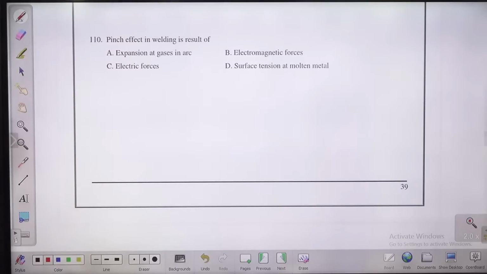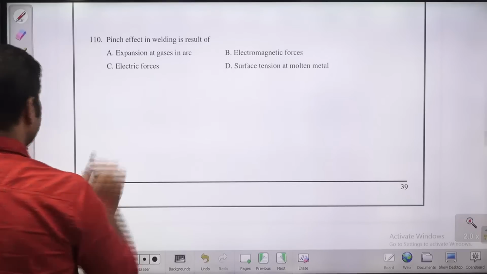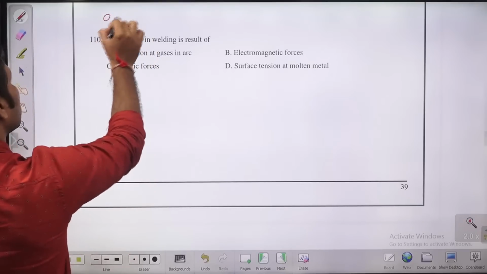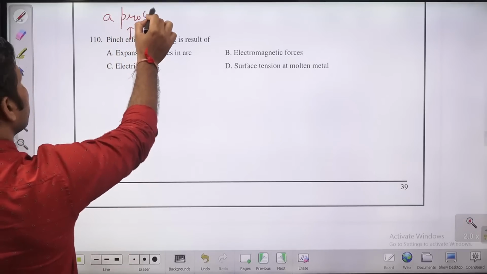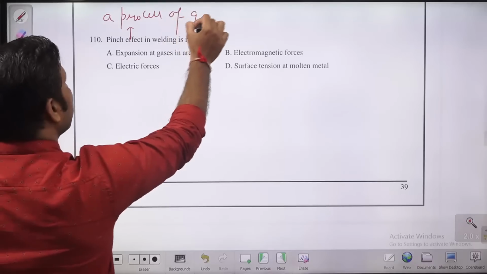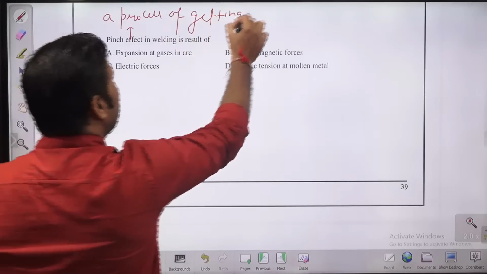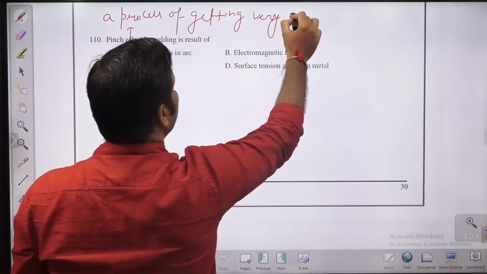Next question in front of you, question number 110. Pinch effect in welding is a result of. Pinch effect. What is pinch effect, guys? It's the process of getting a very narrow and long flame.